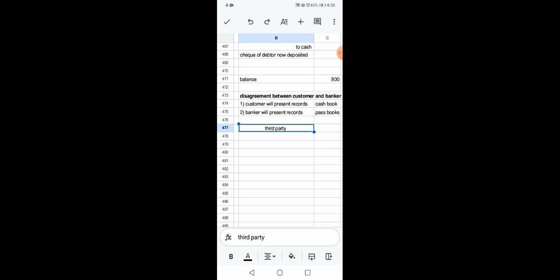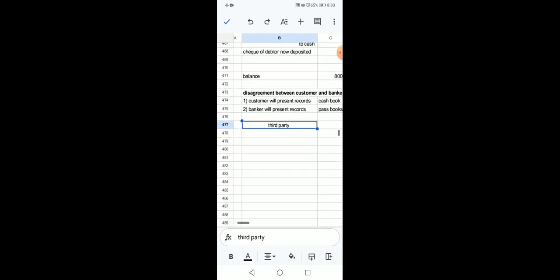The third party will come and ask the customer to present his cash book, and ask the banker to present his passbook, and now checking of both books will be done by the third party. Try to understand, the customer is a human being. Even if he is not accepting any error, the banker is also a human being and is also not accepting errors, but there is a chance of human error both in the cash book and passbook.